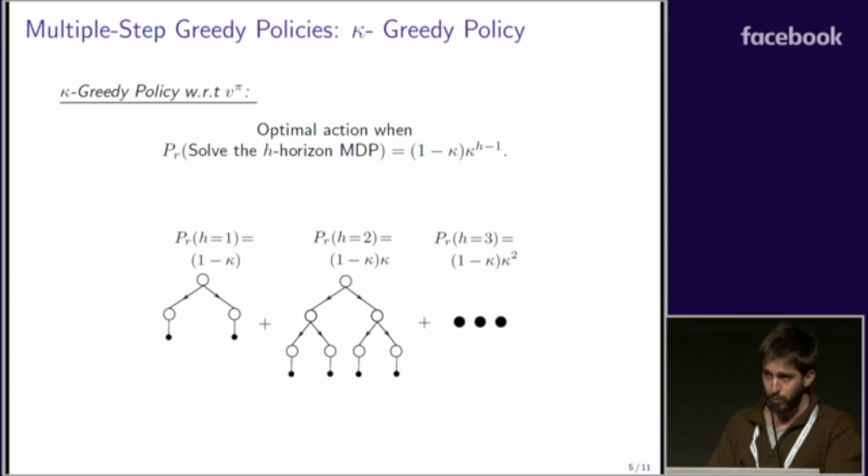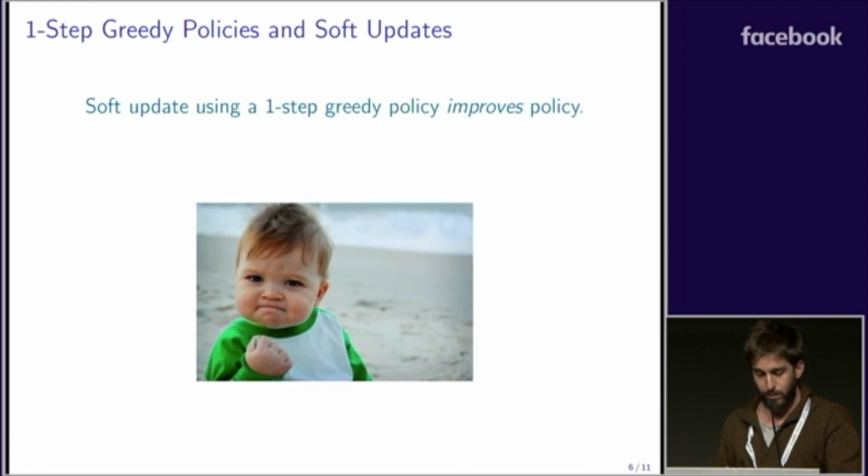In order to use both the h- and kappa-greedy policies in online and approximate RL, which we want to do here, we need to generalize a basic fact about one-step greedy policies and soft updates. Specifically, that a soft update using a one-step greedy policy always improves the current policy.